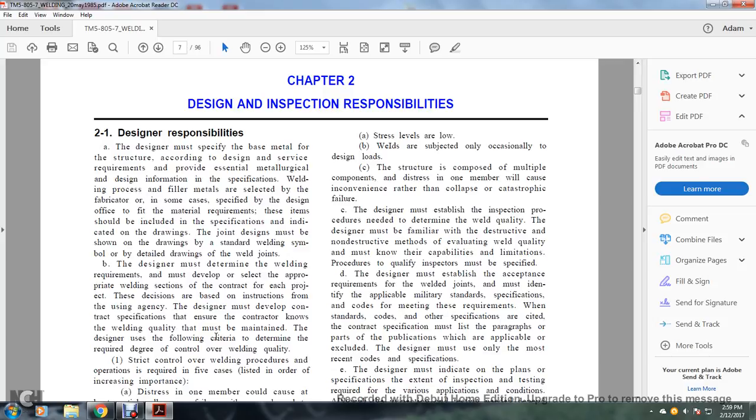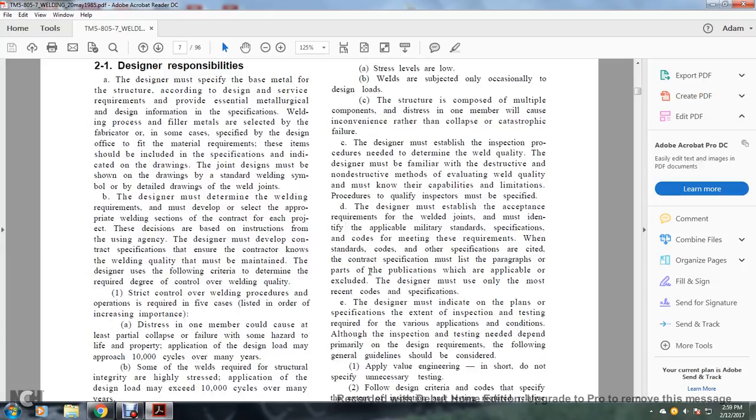The designer must be familiar with the destructive and non-destructive methods of evaluating welding quality. The designer must know the capabilities and limitations, and the procedure for qualifying inspectors must be specified. D. The designer must establish acceptance requirements. The welding joints must be identified with the applicable military standard, specification or code for meeting these requirements.